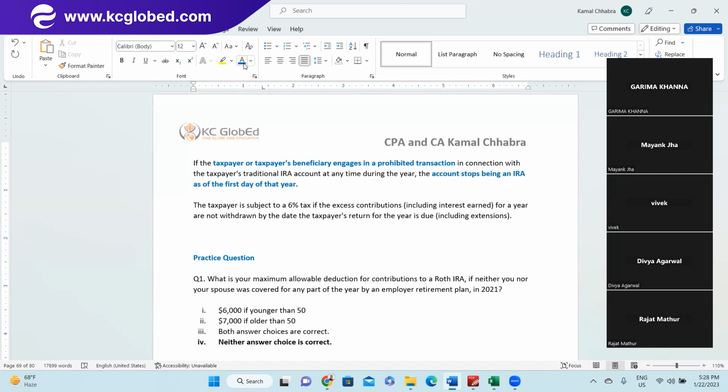If you do not, the taxpayer is subject to the 6% tax. So if you are making more contribution, then you need to withdraw the contribution beyond the eligible or allowable limit. If you do not withdraw it, then you have to pay 6% taxes on it.